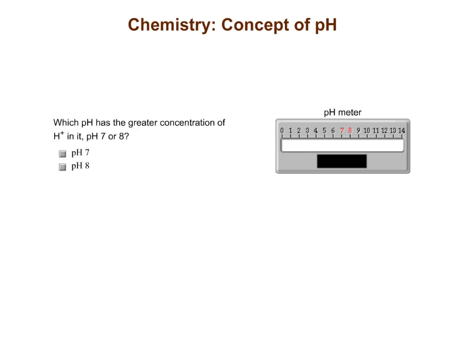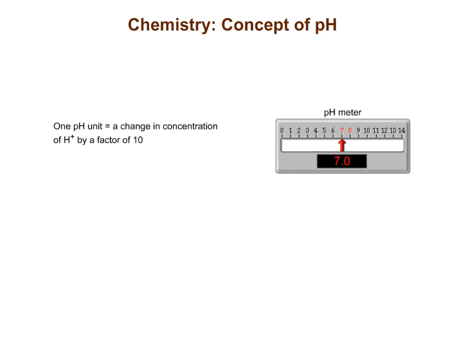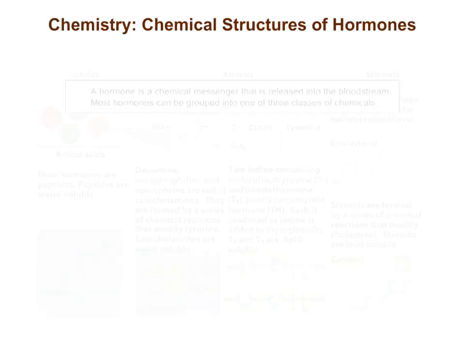Which pH has the greater concentration of hydrogen ion in it, pH 7 or pH 8? The answer is pH 7. When a solution has more hydrogen ion, it is more acidic, and it has a lower pH. Remember, when we increase or decrease the pH by 1 pH unit, we are changing the concentration of hydrogen ion by a factor of 10. So there is 10 times less hydrogen ion in a pH 8 solution than in a pH 7 solution.